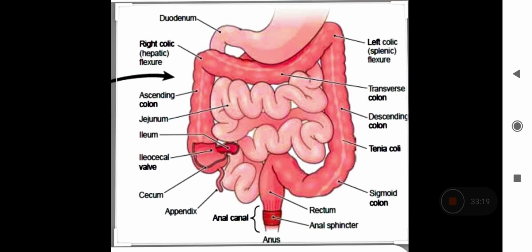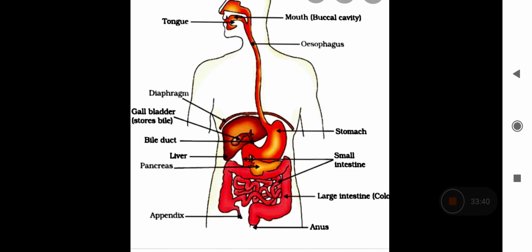All right, so how it looks, this small inner part is your small intestine, and this is your large intestine. This is rectum, it is the anus. Whatever the extra water is, that is reabsorbed in the large intestine, and the solid waste in the form of feces is removed out from your body. So this is the complete digestive system diagram. In exam it will come: draw the digestive system of the humans, label each and every part.